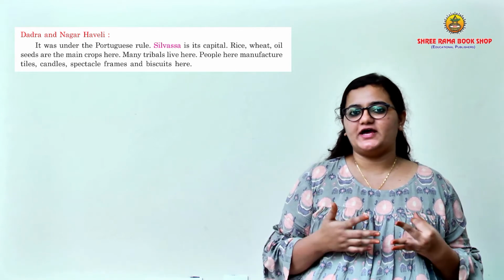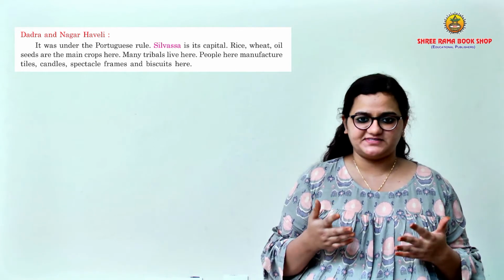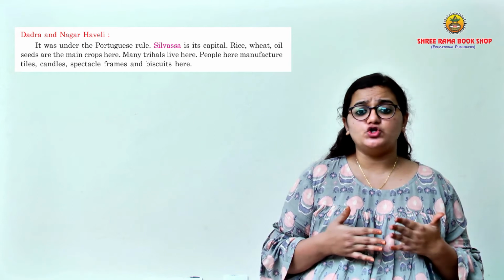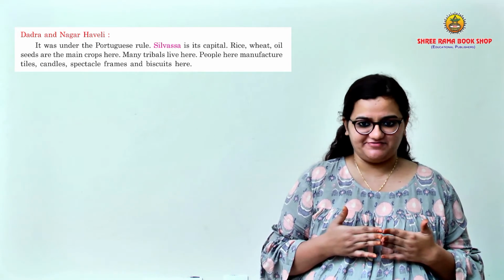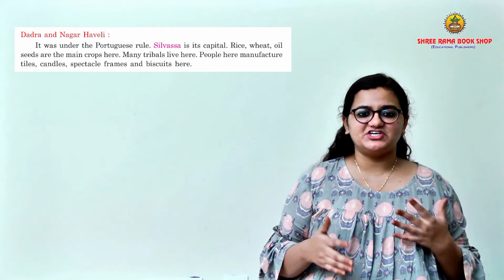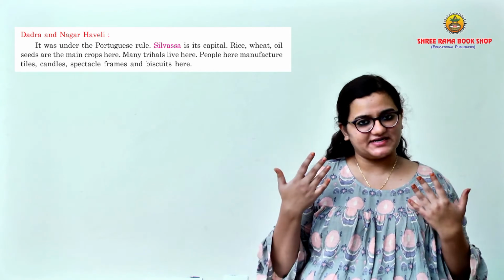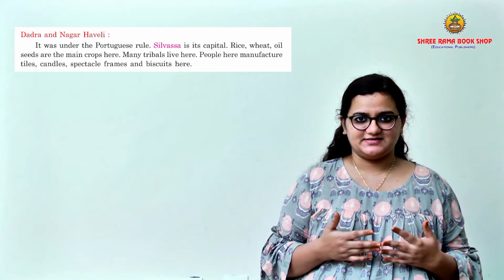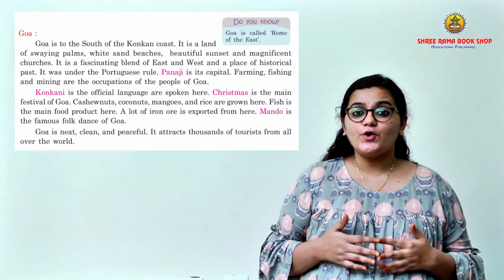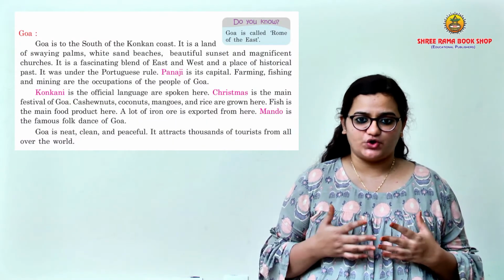Rice, wheat, and oil seeds are the main crops that are grown here. There are also many tribal people who live here. People here manufacture tiles, candles, spectacle frames and biscuits. Let us discuss the state of Goa. Goa is present in the south of the Konkan coast.